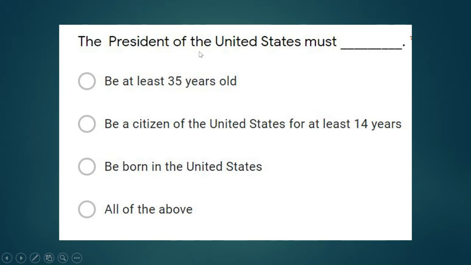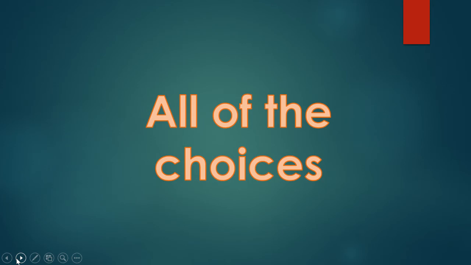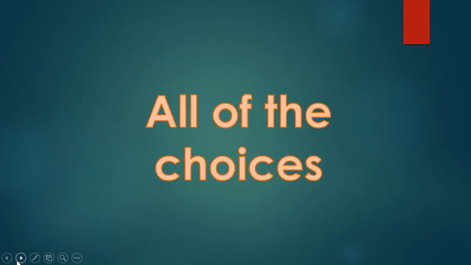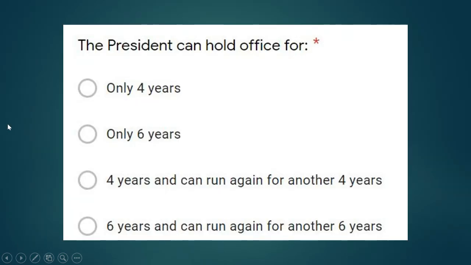What is the way that someone can become president of the United States? The correct answer is all of the choices. They have to be at least 35, be a citizen for 14, and be born in the United States. So the answer would be D, all of the choices.